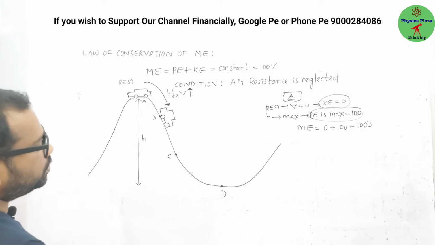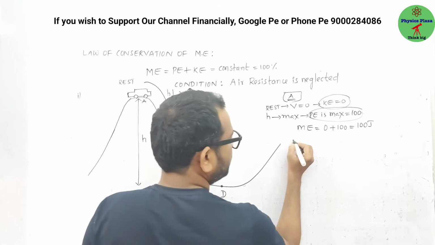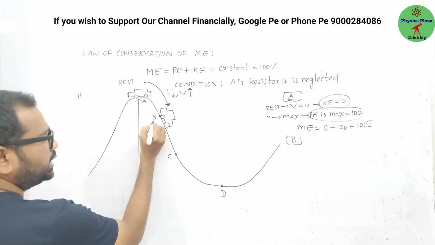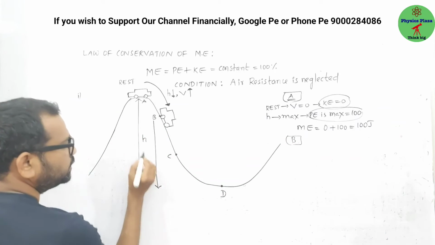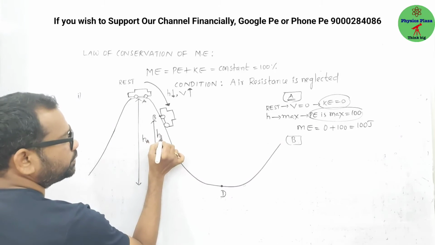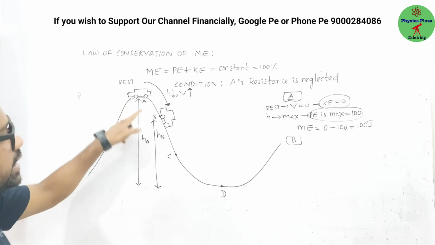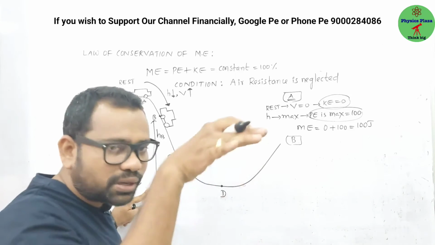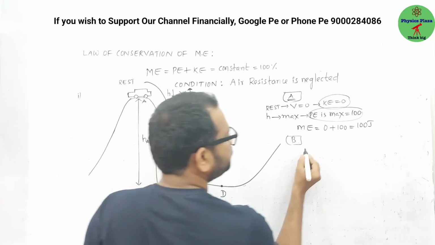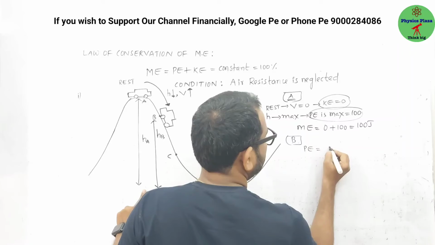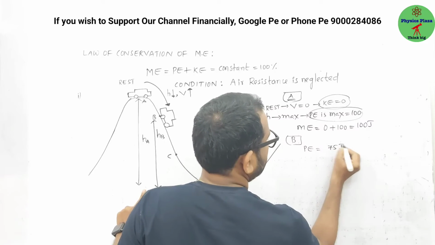Now dear children, here at a point B, the height is this much. Let us say this is height HA. Now let us say this is height HB. Yes, height decreases, right? As the height decreases, potential energy must decrease. Let us say at a point B, the potential energy is 75 joules.